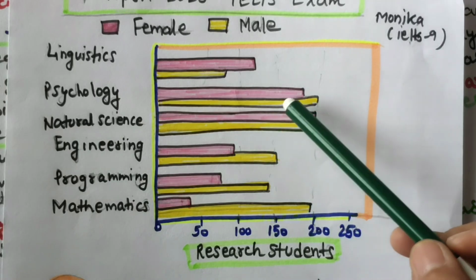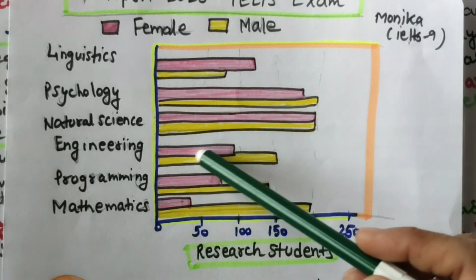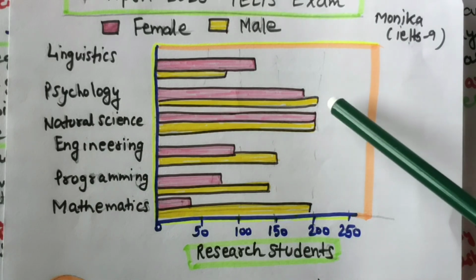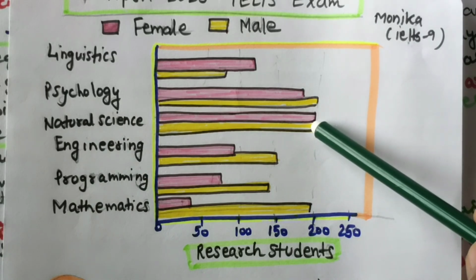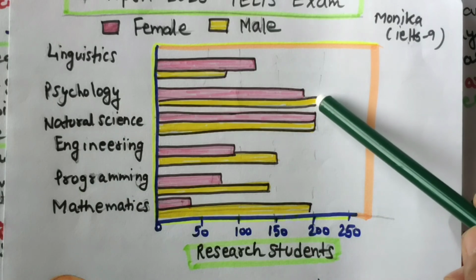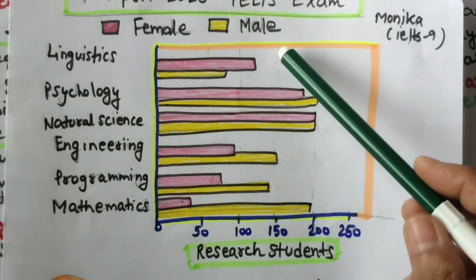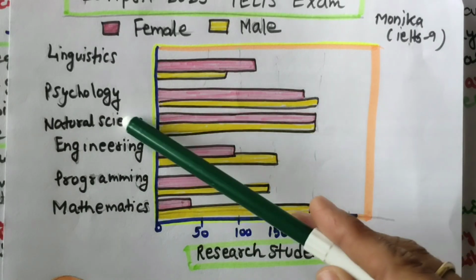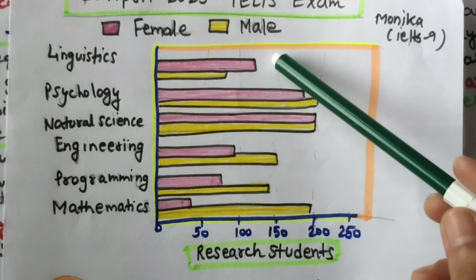Here in natural science, both categories, pink and yellow, male and female, have an equal number, and this is also the highest. In psychology, the yellow bar means males have taken more interest in studying this subject.